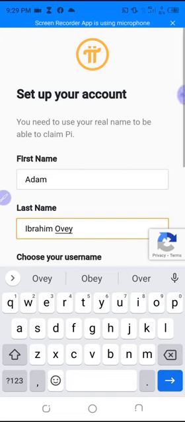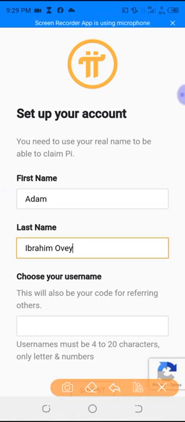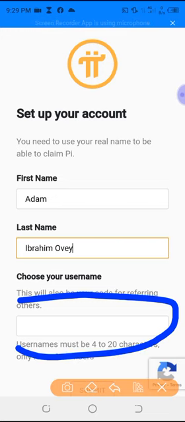You see Adam Ibrahim OV. The next thing that you do is to put your username. Now this username is the name that you are going to put, and that name will be your own. You can put just any name, but on the system, you see that there are around 35 million people, and everyone has their own unique username. So the username is the invitation code. Like you see, the person that sent his own to me, you see that it is OV ETA.